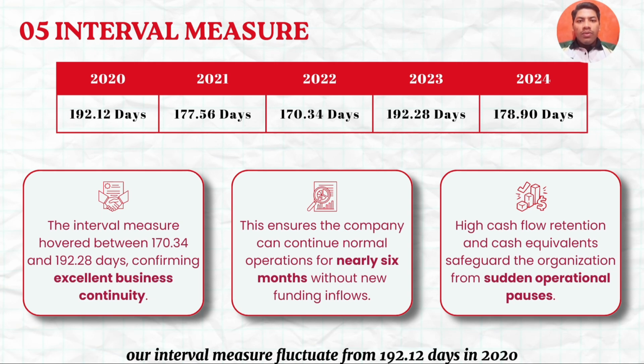Our interval measure fluctuates from 192.12 days in 2020 down to 170.34 days in 2022, rebounded strongly to 182.28 days in 2023, and ended at 178.90 days in 2024. What this high interval position tells us is that Hapseng Industries Berhad has a tremendous defensive